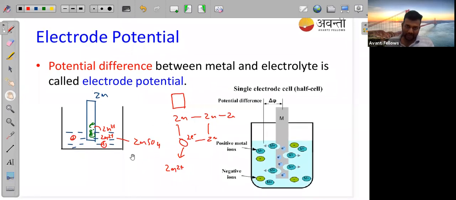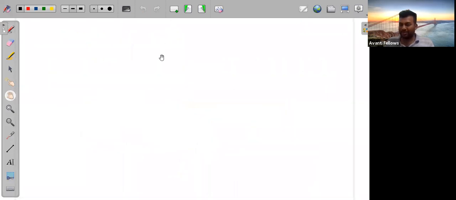Okay, let me draw it. We'll leave that last part, the experiment of the battery. We'll discuss that in the next class. Let me explain the electrode potential in a good manner.